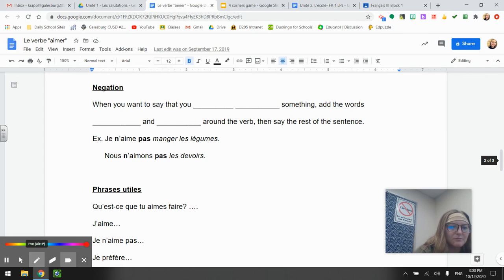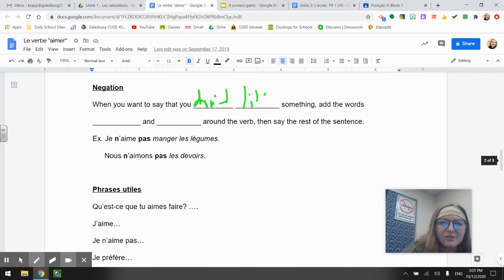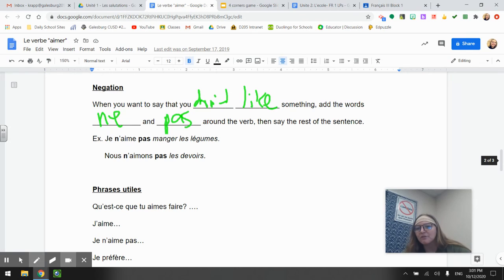And then a really quick note on negation. Negation meaning when we want to say we don't like something. What we have to do is, when you want to say that you don't like something, add the words, we've seen this before, ne and pas around the verb. And it's going to be conjugated. That aimer is conjugated. Je n'aime pas, I don't like. Manger means to eat, les légumes. Je n'aime pas manger les légumes. I don't like to eat vegetables.